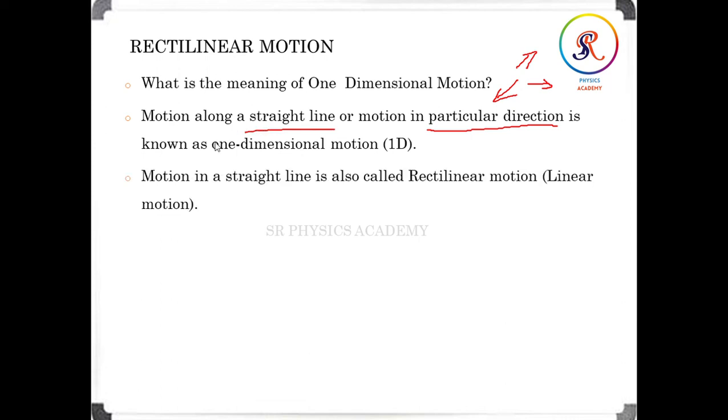So motion in a straight line is also called rectilinear motion, because we already know the types of motion we discussed: rectilinear motion and curvilinear motion. So rectilinear motion means the motion in a straight line. What is another name of rectilinear motion? The linear motion. Here recti means straight. The word recti means straight line motion. The word itself is the name. The motion in a straight line path.